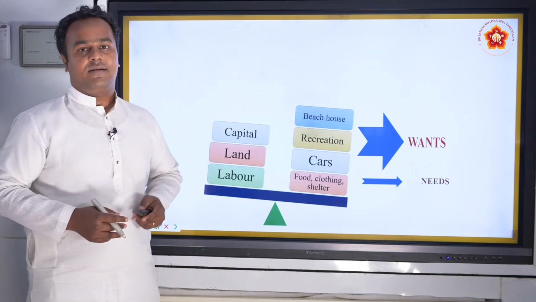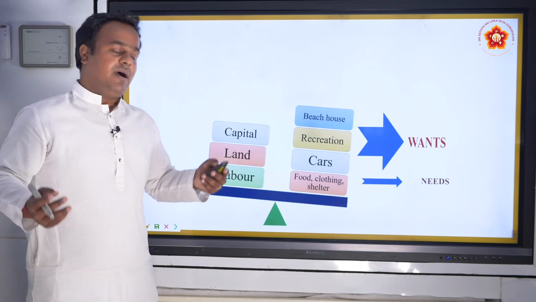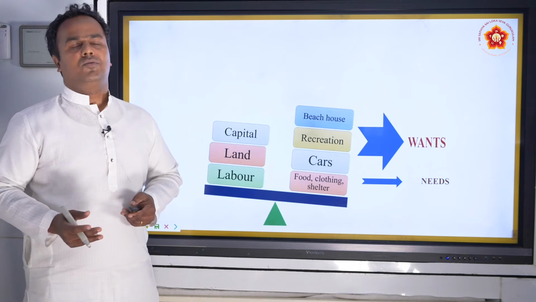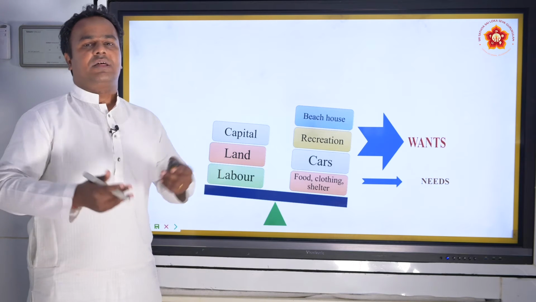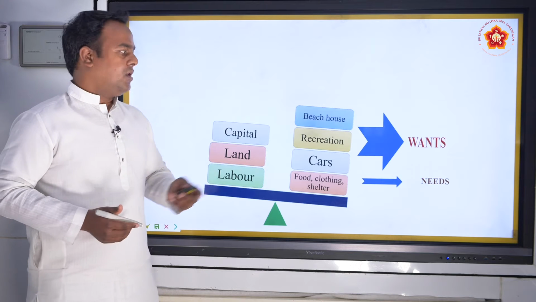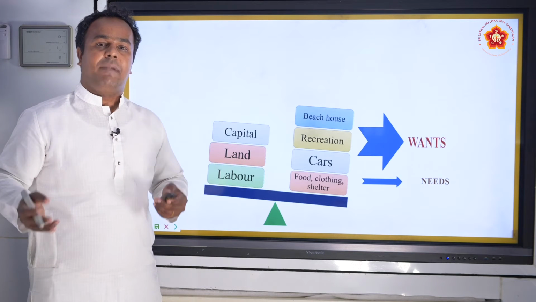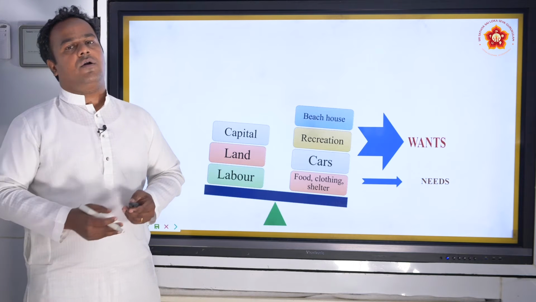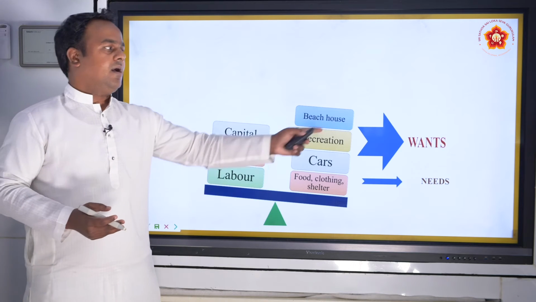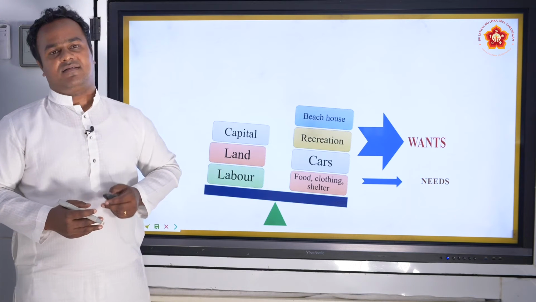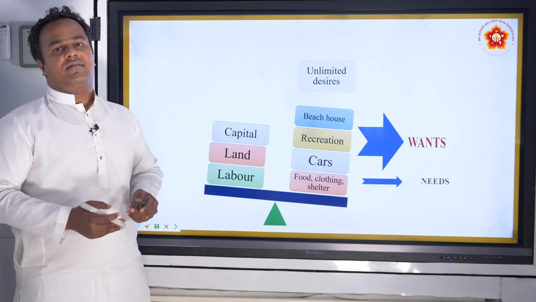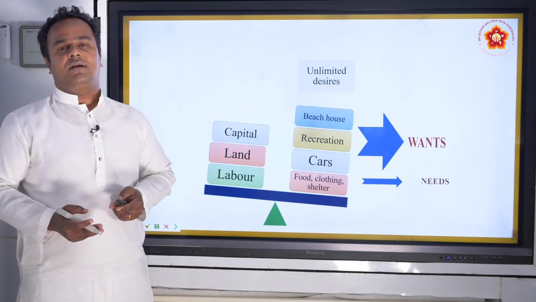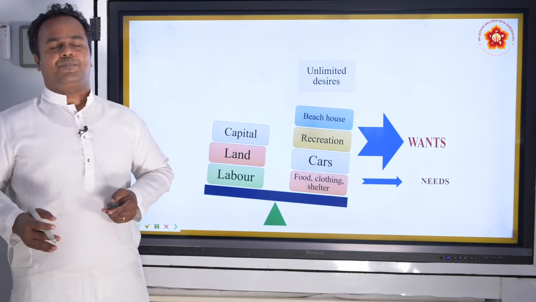Wants is a car, a premium car maybe, a recreation, a holiday to Europe or some other country. We have beach houses and mansions. These are all luxury items or commodities which are actually classified under wants. These are all desires. They are unlimited. If you ask a person what all do you want in a lifetime, the list keeps on growing.